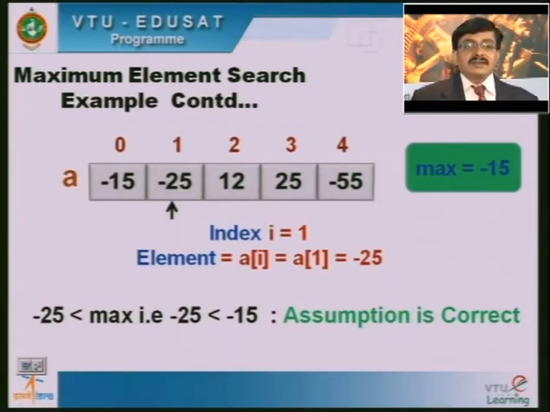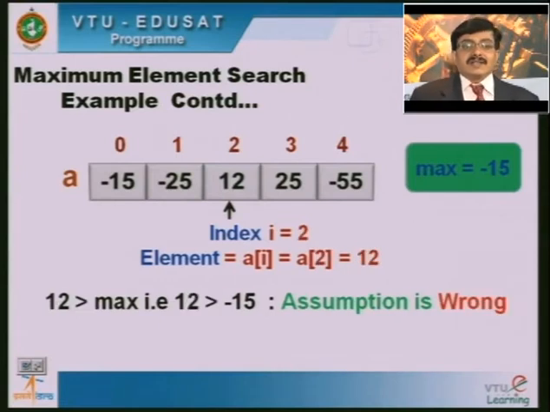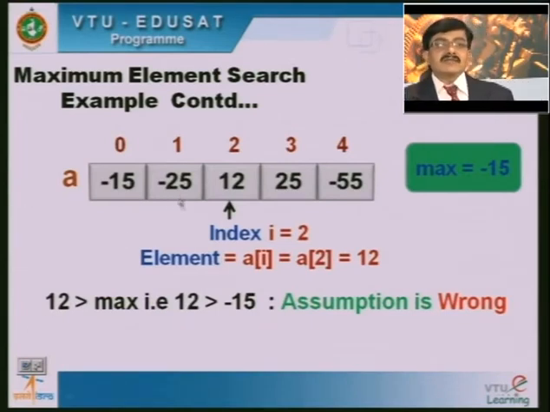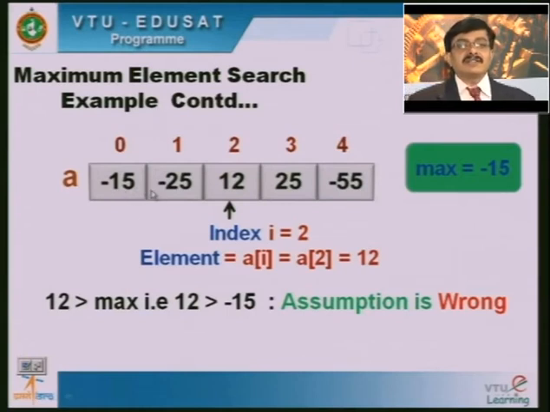But I cannot conclude that minus 15 itself is the largest value in the given list unless I compare with all the elements of the array. Now, 12 is greater than the max. The assumed max value minus 15 was right in the first two situations; when minus 15 and minus 25 were considered, minus 15 is the maximum value.